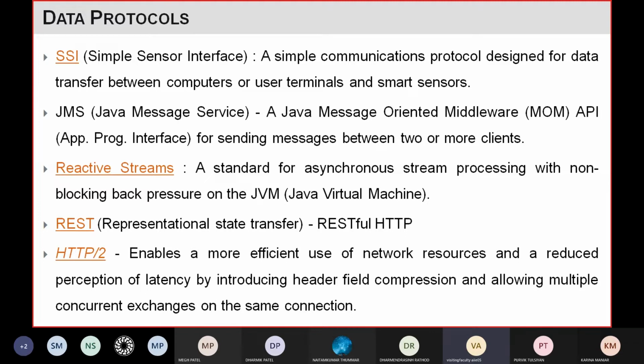Latency means the delay when you transfer data. For example, at this second you transfer the data, but at the same second you will not receive the message or the data. It will take some time, and that is the latency, the delay. So it will reduce the delay, and it will allow multiple concurrent exchanges on the same connection. So these are the different data protocols.